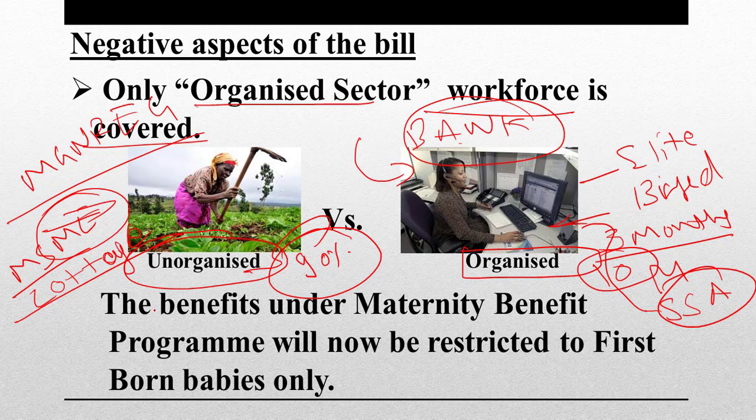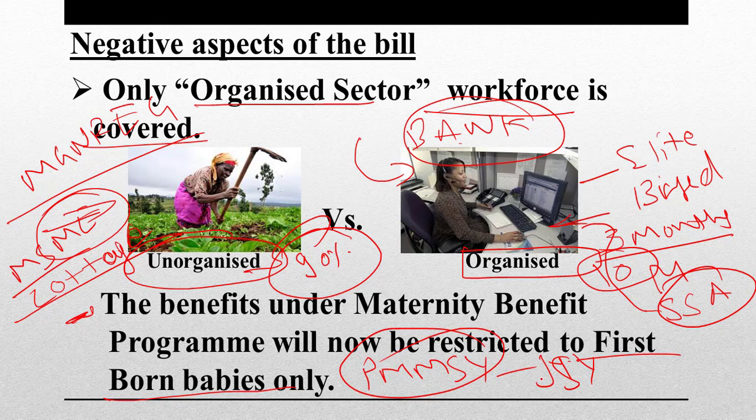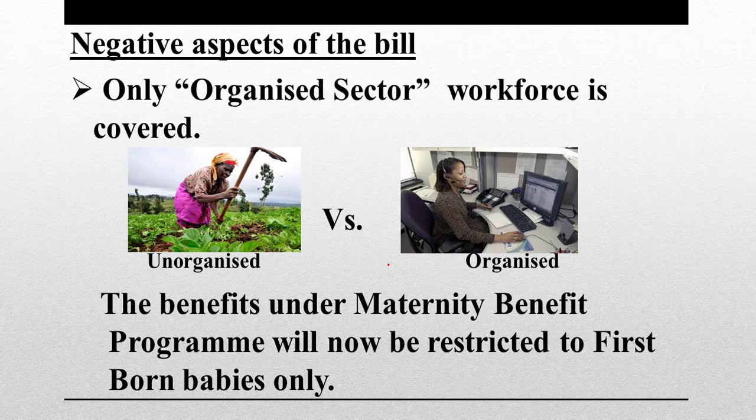The benefits under this act, the benefit under the maternity benefit program, will now be restricted to first-born babies only. We are talking here about Pradhan Mantri Matritva Sahyog Yojana, Janani Suraksha Yojana. Those who are aware of, under Janani Suraksha Yojana or Matritva Sahyog Yojana, the 6,000 rupees incentive was given for women's delivery in an institutional facility like a hospital, Anganwadi center or other such centers, where a woman could be looked after by trained medical professionals insofar as her delivery of baby is concerned.